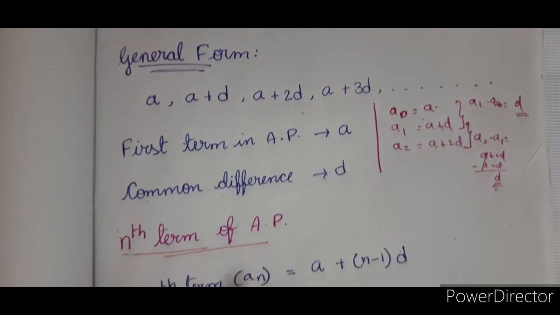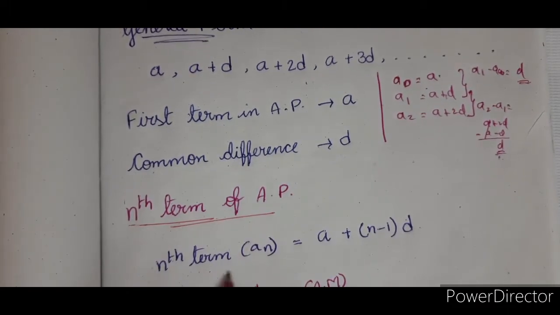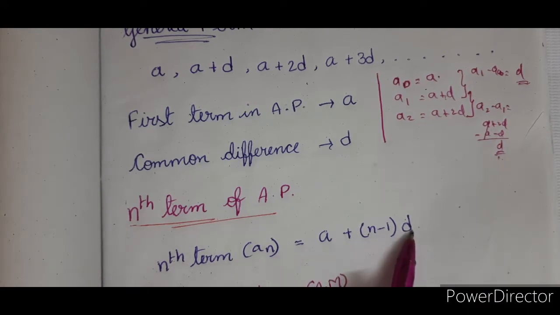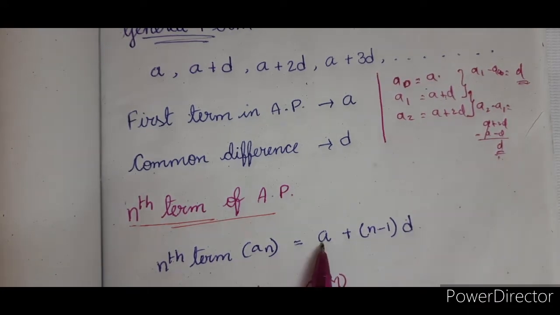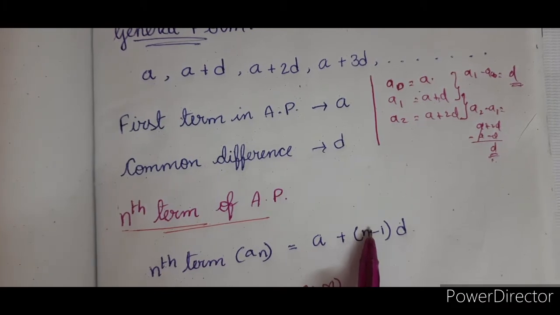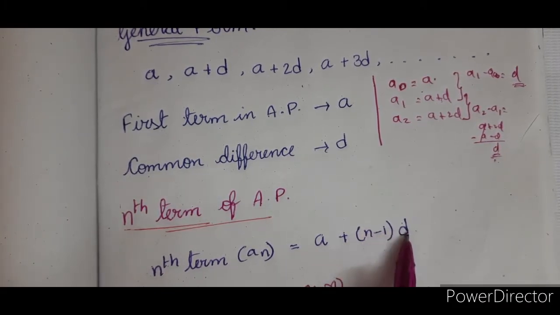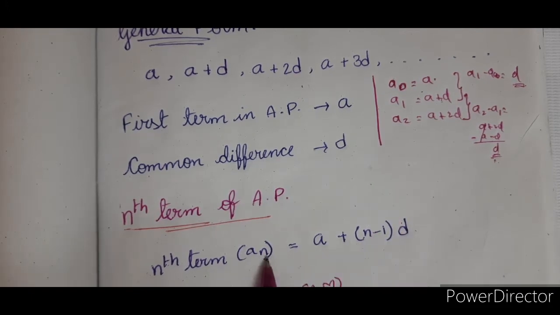Now when you come to the nth term, that is An is equal to A plus n minus 1 into D. See, for the first term, n minus 1 is 1 minus 1, into D is 0. A plus 0 is the first term.